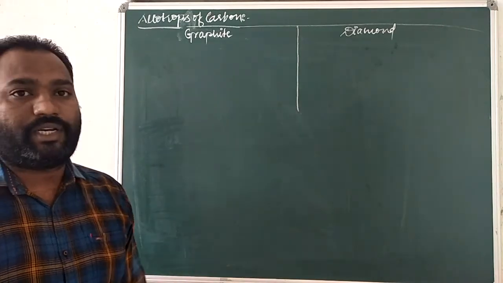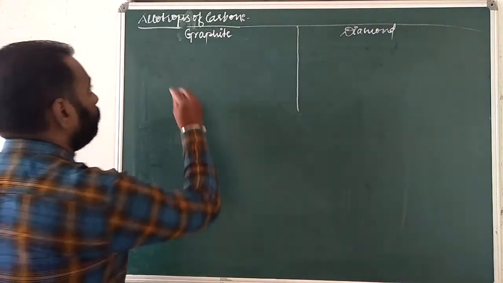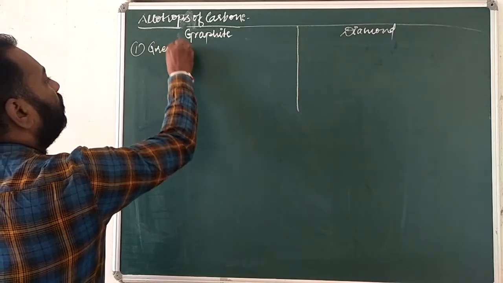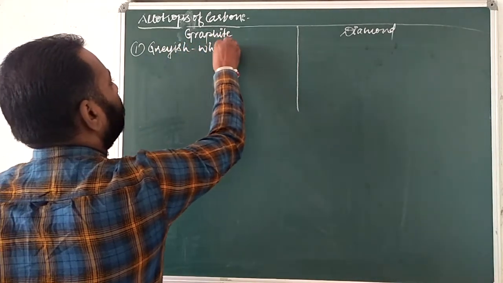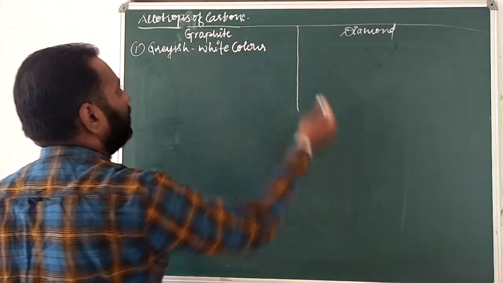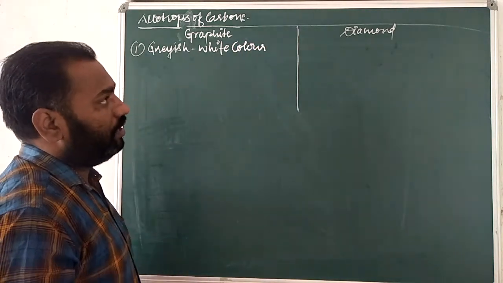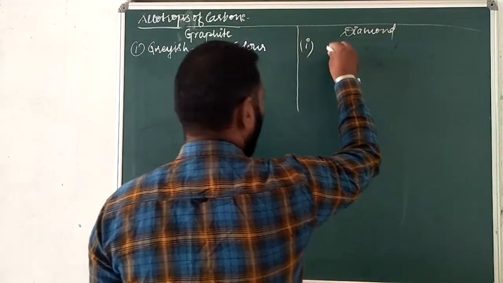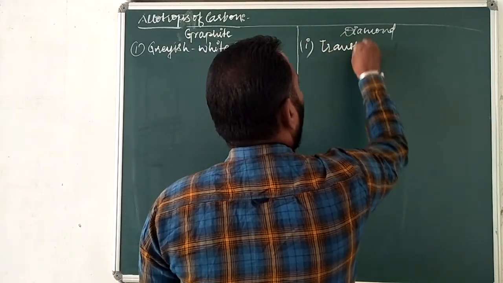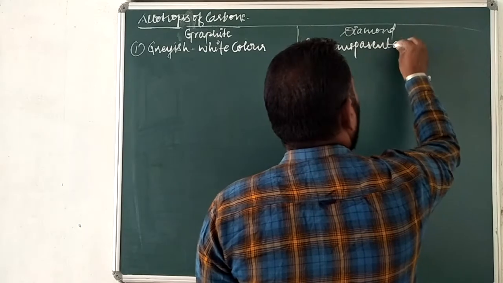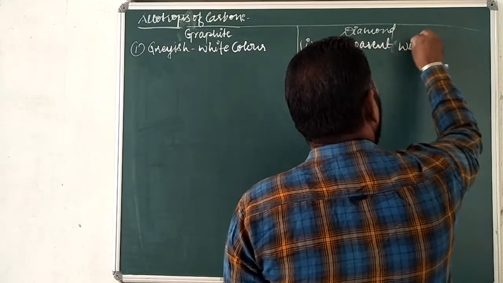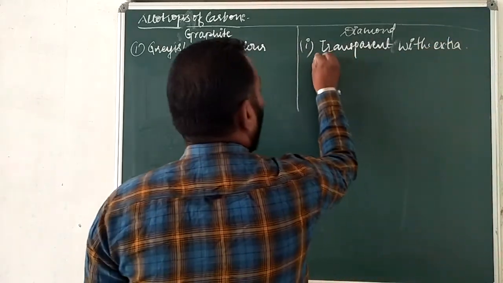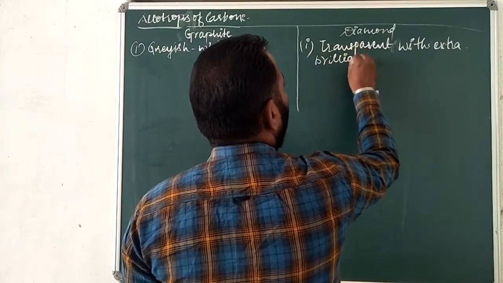I'll help you understand more through their differences. Graphite is a grayish white color. Not mostly asked, but you have to see the difference between diamond and graphite. Diamond is transparent with extra brilliance, which means extra luster.